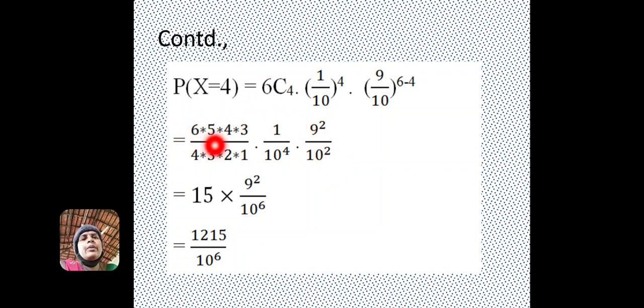So, 6 into 5 into 4 into 3 divided by 4 into 3 into 2 into 1, into 1 by 10 to the power of 4, into 9 square divided by 10 to the power of 2, that is 10 square. So, 4 and 3 are cancelled, and 2 into 1 is cancelled, so it is 3 fives are 15, into 9 square.